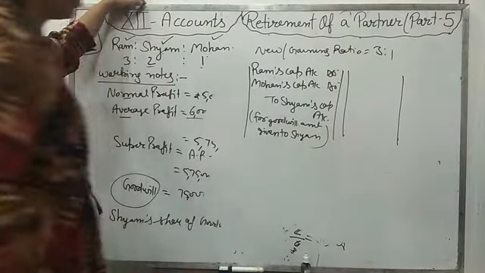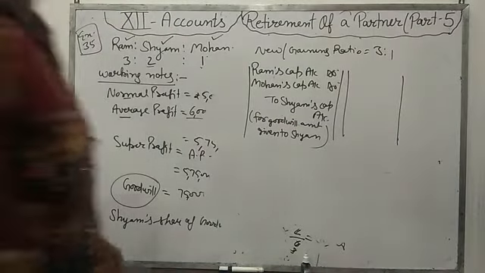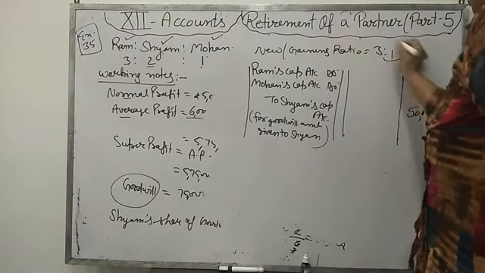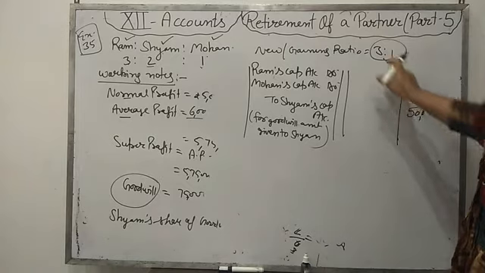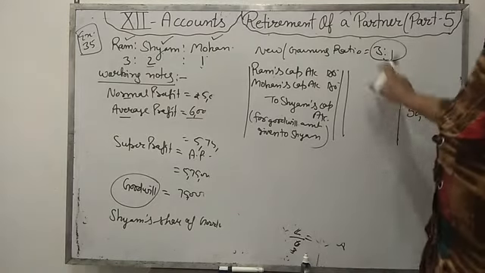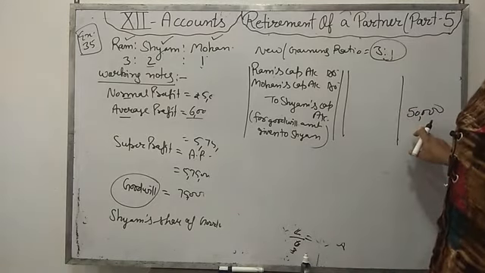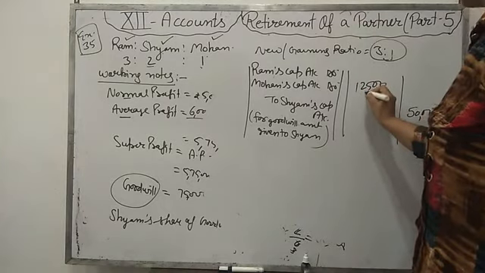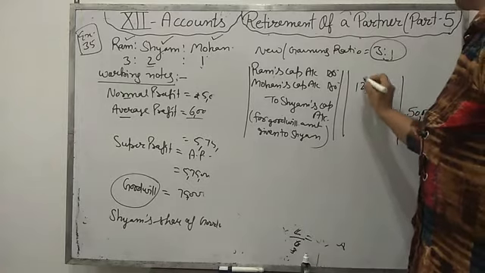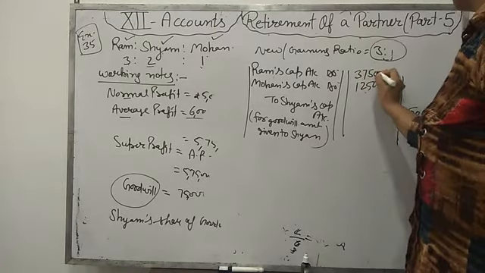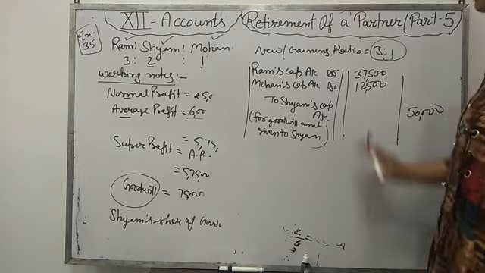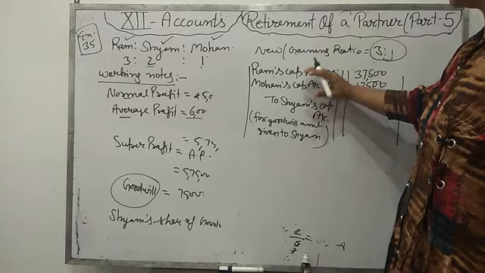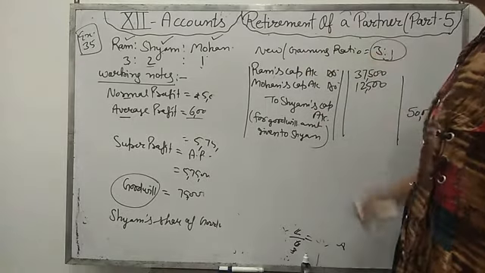How much goodwill have we calculated? That 50,000 we will give to Shyam. In which ratio? Gaining ratio, that is 3:1. Then divide the 50,000 in 3:1. Total is 4. Divide by 4, we get 12,500. Then multiply 12,500 by 3, we get 37,500. Fine. So this is the journal entry for the goodwill given to the retiring partner by the remaining partners in the gaining ratio.